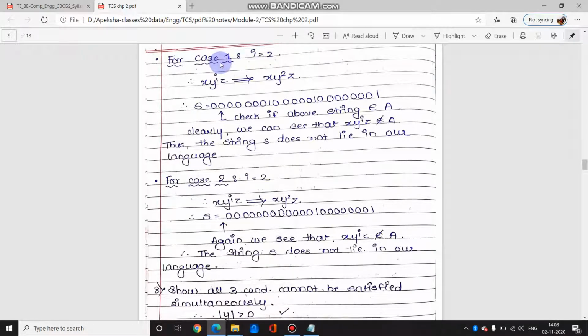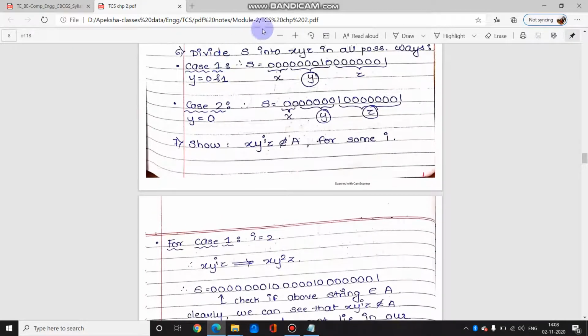So for case 1, if I write it in this format, here is x as it is, 3 zeros. y has 1 2 3 4 zeros, 1, 0. This is y. But because it says y raised to 2, we have to repeat y twice. So I again have 4 zeros, 1, 0, and the rest of it is z as it is.